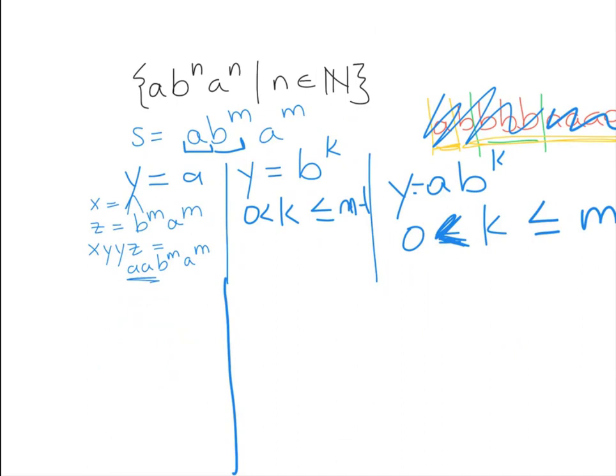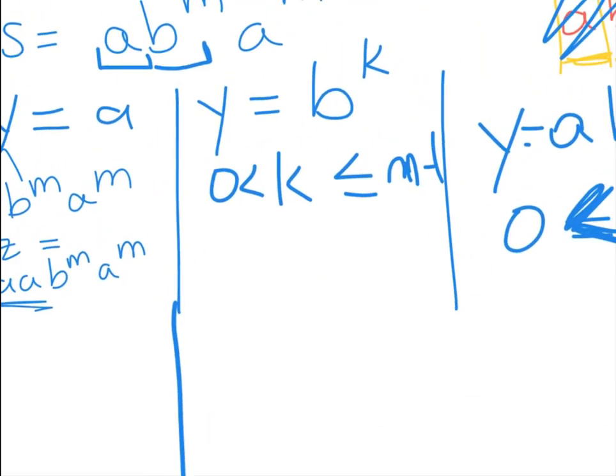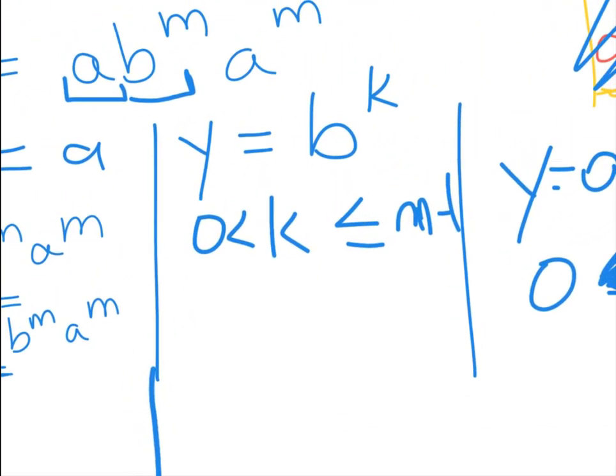But if this is my string, well, maybe y could be just a bunch of b's, right? What happens if y is just a bunch of b's? Well, then x is going to be everything before those b's, right? So I guess x is going to definitely have that a at the front, and then it's going to have a bunch of b's, maybe b to the p, where, let's see, how many b's could we have there?